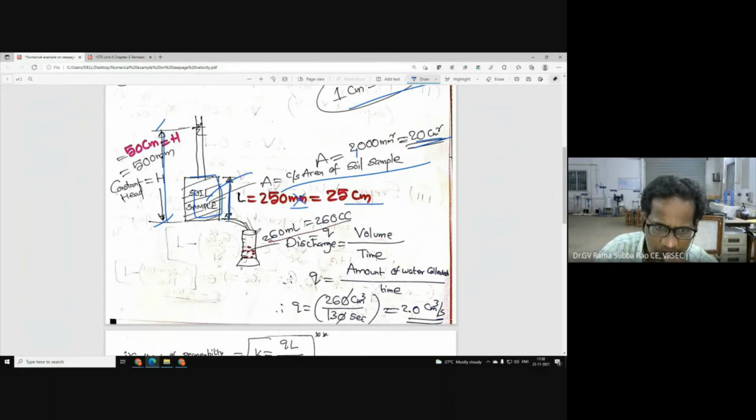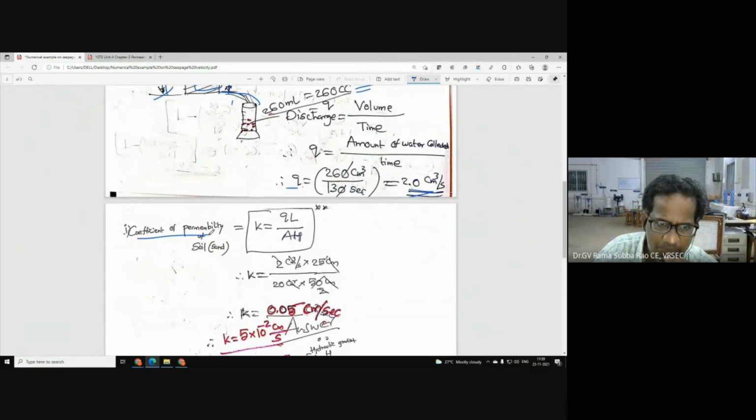So 25 centimeter. Now the amount of water which passed through the soil sample was collected in a measuring jar, a graduated jar. Here you see the volume, that is the amount of water collected in time. From that we will get discharge: 260 ml, 260 centimeter cube by 130 seconds. Now we are getting 2 centimeter cube per second. This is the discharge.